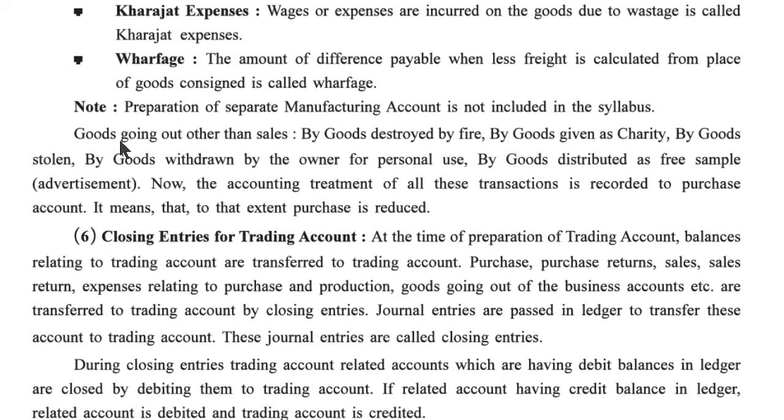Now, goods going out other than sales: goods destroyed by fire, goods given as charity, goods stolen, goods withdrawn by the owner for personal use, goods distributed as free samples, which means as per the advertisement. The accounting treatment of all these transactions is that they are credited to the purchase account. It means that to that extent purchase is reduced.